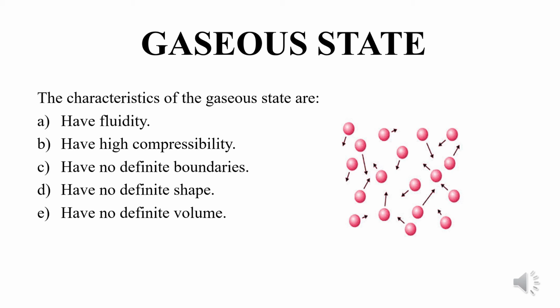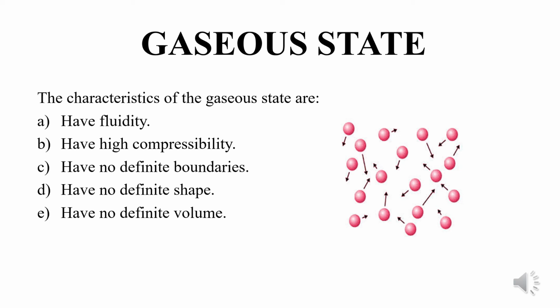Because in the gaseous state, there is a lot of space between the particles. Force of attraction is minimum and intermolecular space between the particles is maximum. The gaseous states have fluidity. They can flow.